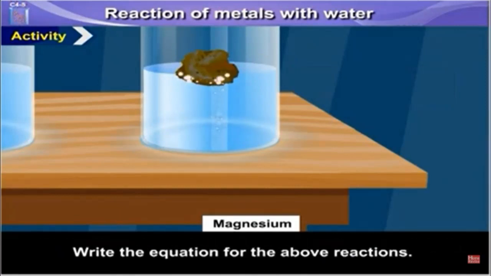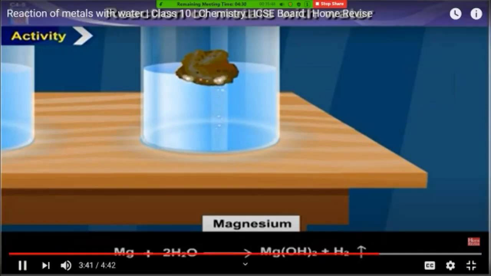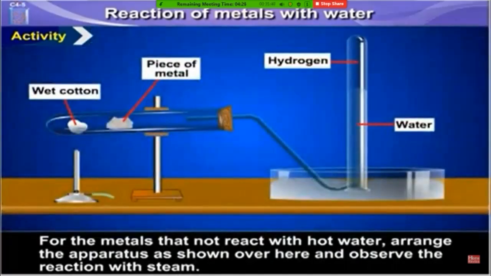Write the equation for the above reactions. Mg plus 2H2O gives Mg(OH)2 plus H2 gas. For the metals that did not react with hot water, arrange the apparatus as shown over here and observe the reaction with steam.